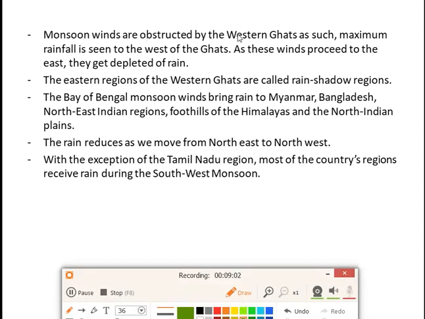Monsoon winds are obstructed by the Western Ghats. As such, maximum rainfall is seen to the west of the Ghats. As these winds proceed to the east, they get depleted of the rain.